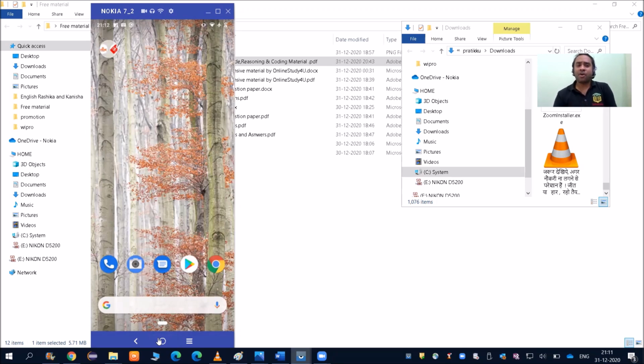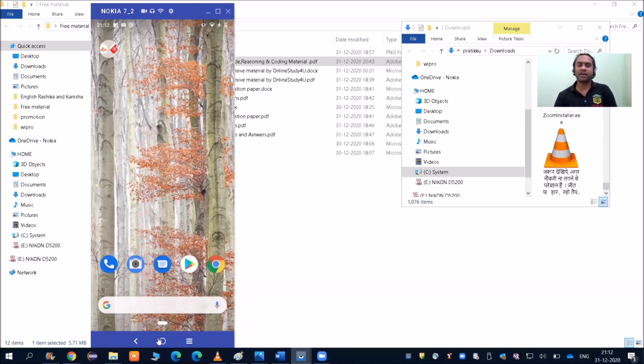Today at Online Study for You, we are going to launch the app Online Study for You. This app will have a lot of free materials. We will be providing you Wipro NLTH previous years complete solution, PDF material, TCS NQT 2020 examination questions and answers, and pseudocode and programming materials. TCS NQT coding materials and aptitude materials will be there. Wipro NLTH is the same, and more coding materials will also be available, with a lot of free videos